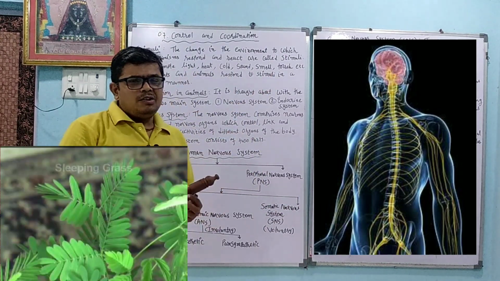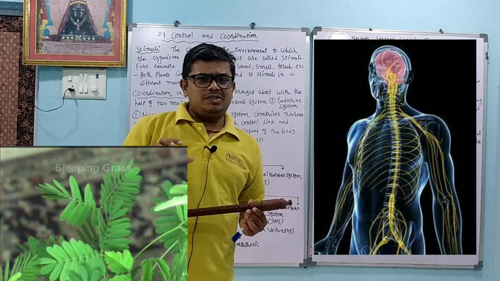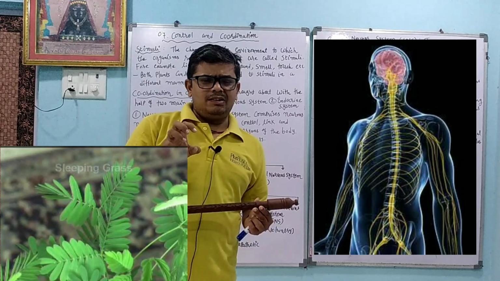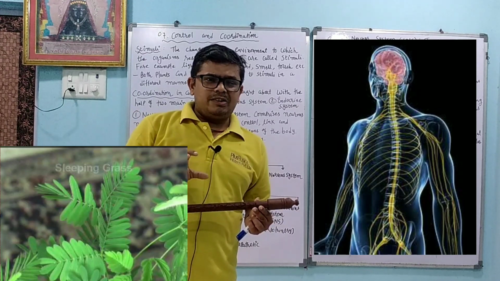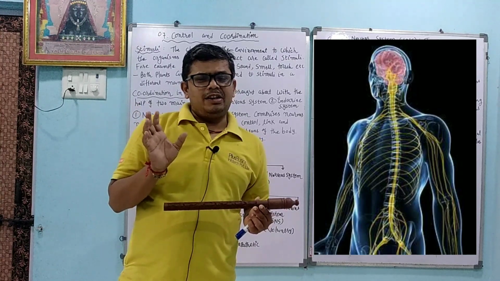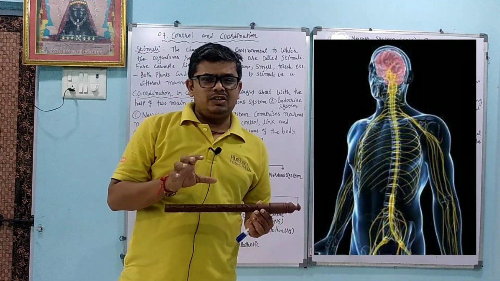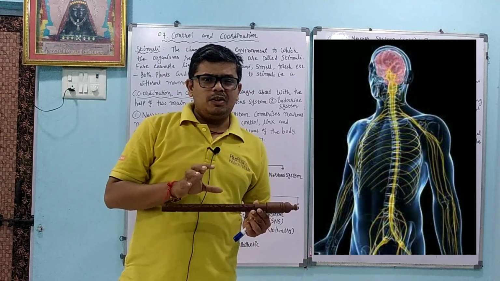Touch. There is a plant, touch-me-not, or mimosa. When we touch it, automatically it curls. There are also different types of touches. If a friend touches you, you can understand, but if a person whom you dislike touches you, you can also judge that touch. So touch is also a part of the stimuli.